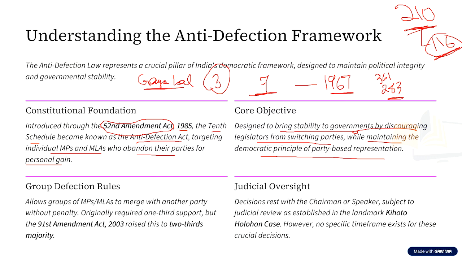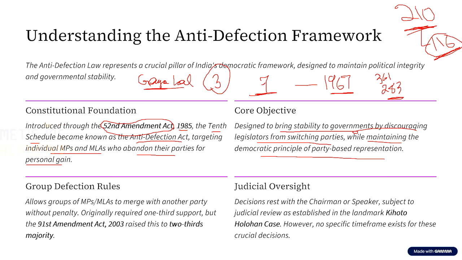Now, to combat this, the YB Chavan committee recommended a ban on defecting legislators from holding ministerial positions for a year, or at least until the time they got themselves re-elected. That is, let them get re-elected from the party symbol of their new party. Until then, they should not be given ministerial posts. It also suggested a small council of ministers at both the center and state levels. This committee was also in favor of political parties working together to evolve a code of conduct to effectively tackle disruptions.